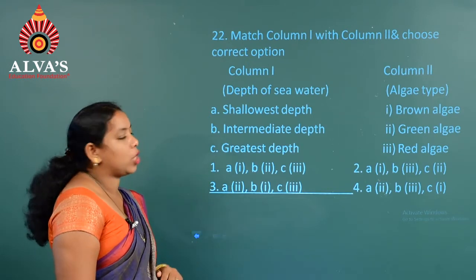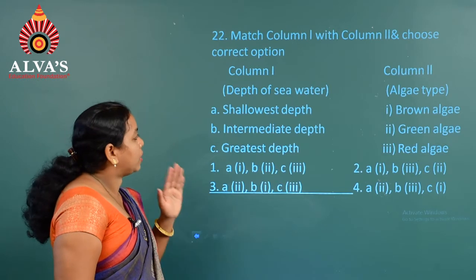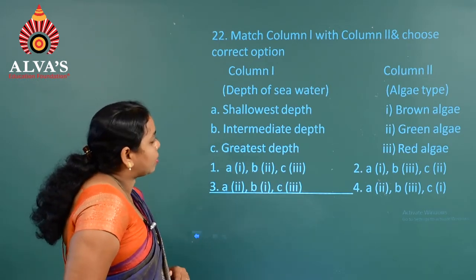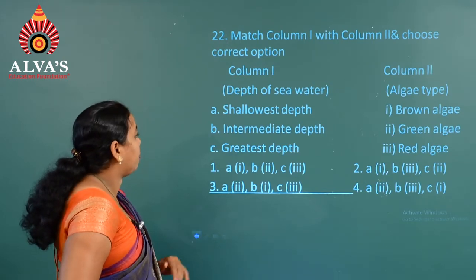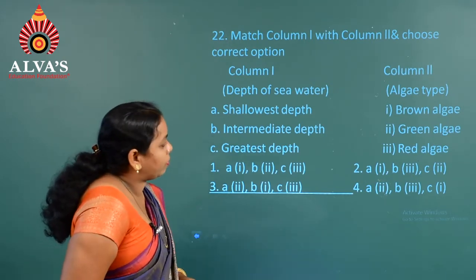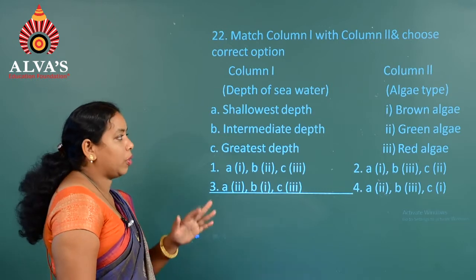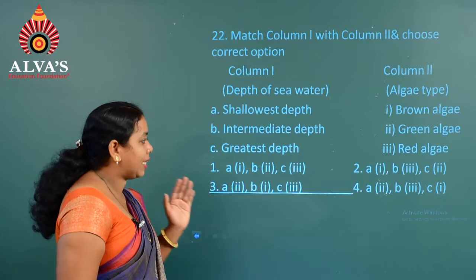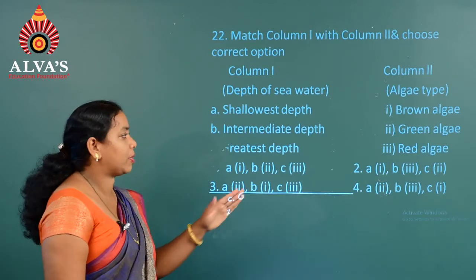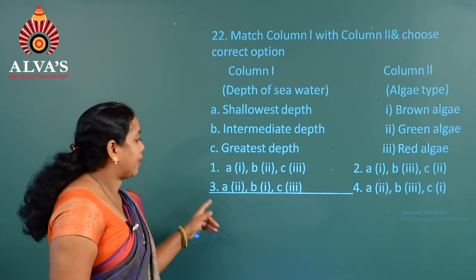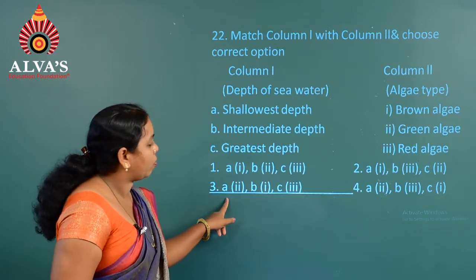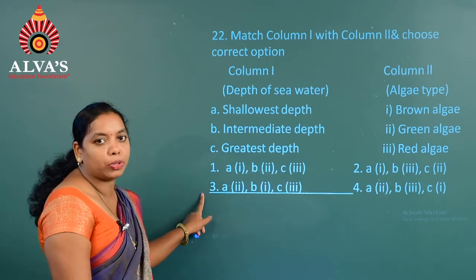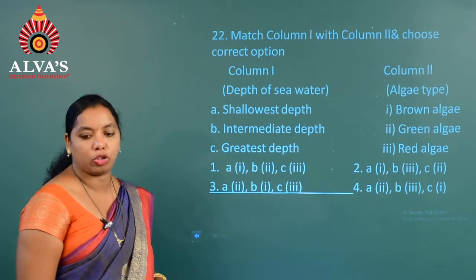For the shallowest depth, the type of algae found is green algae, whereas at intermediate depth brown algae can be seen, whereas at the third one, the greatest depth, we can see the presence of red algae. Hence the correct option is: for A it is second one, for B it is first one and for C it is third. Hence the correct option is 3 for question number 22.